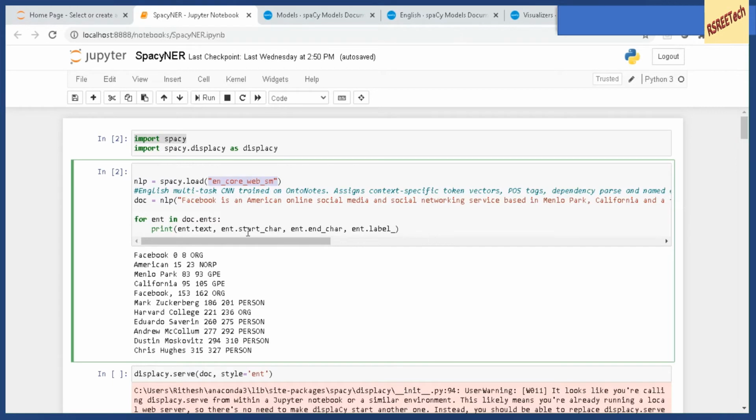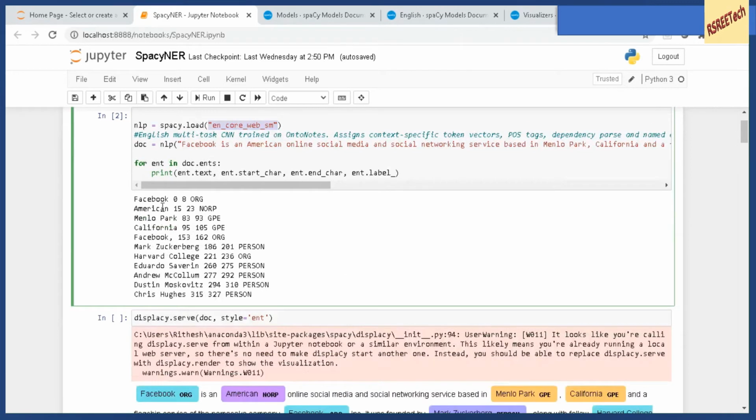Now let us look at the named entities in this particular document. So if you print the named entities in this particular document like this, you see that the named entities here are Facebook, American, Menlo Park. So American is a nationality, Facebook is an organization, California is a location, Menlo Park is a location, Mark Zuckerberg is a person, Harvard College is an organization.